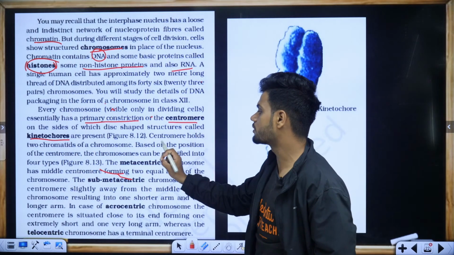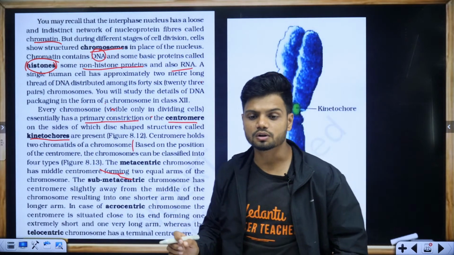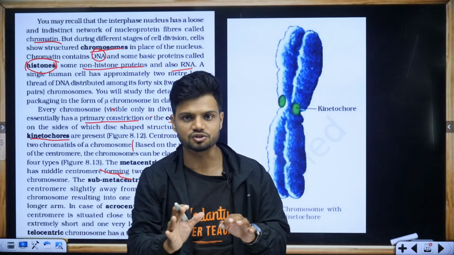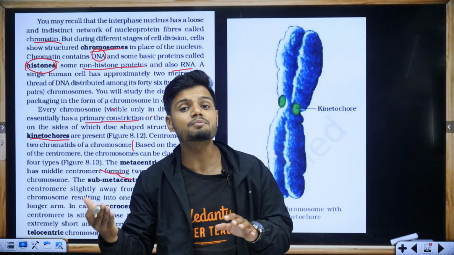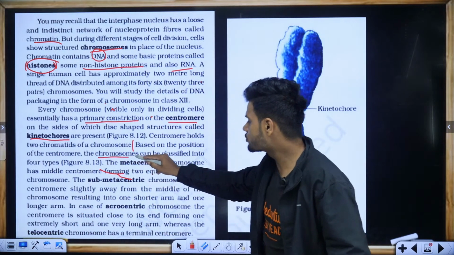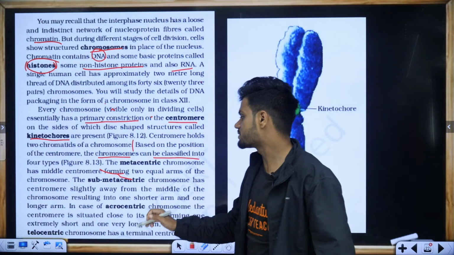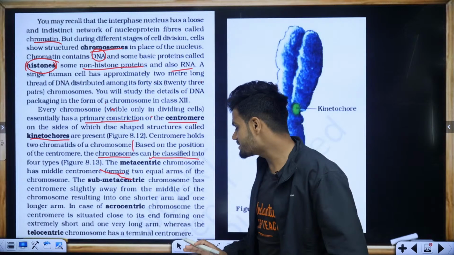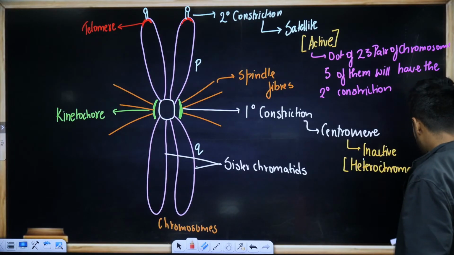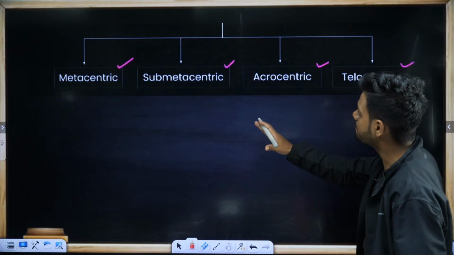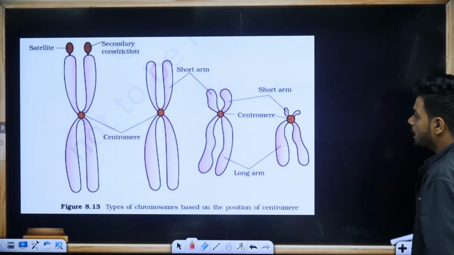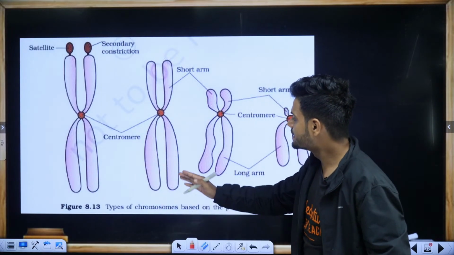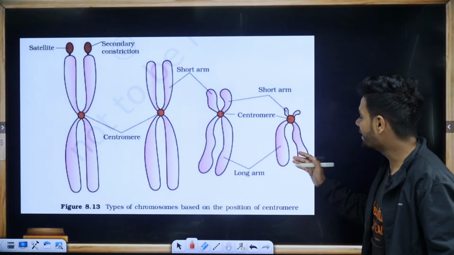Based on the position of the centromere, very important line, where the primary constriction is, we have different shapes of chromosomes. Chromosomes can be classified into 4 types: metacentric, submetacentric, acrocentric, and telocentric.